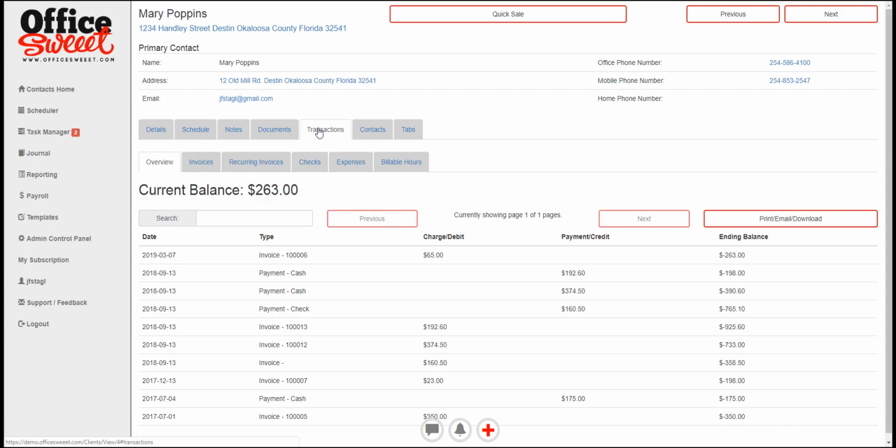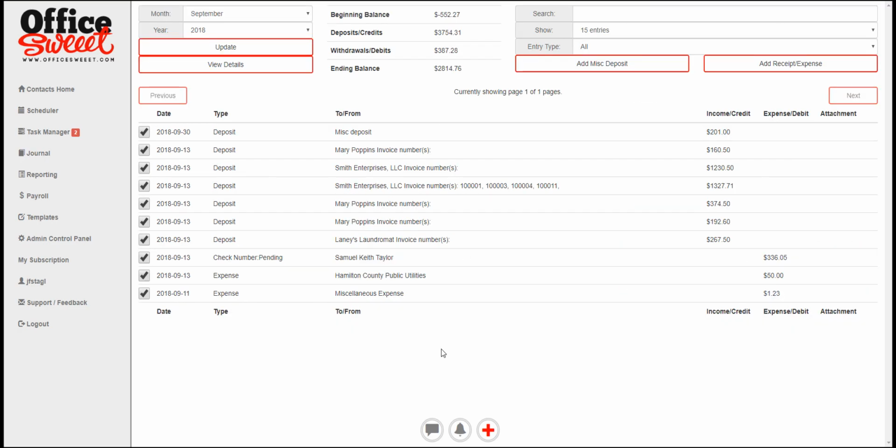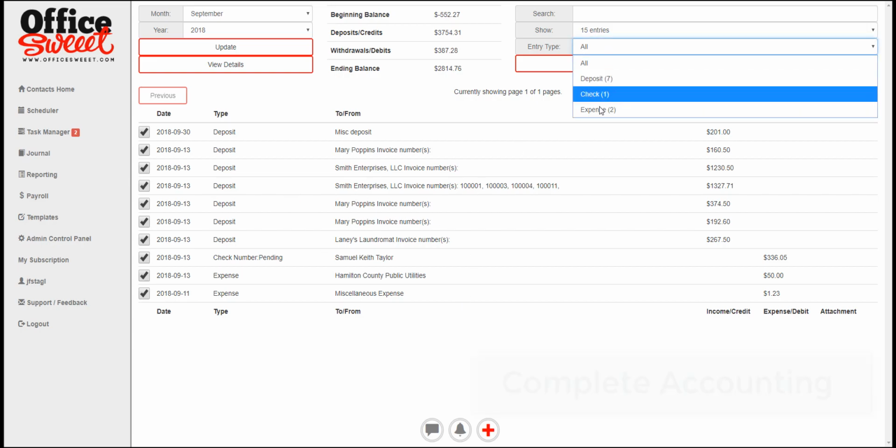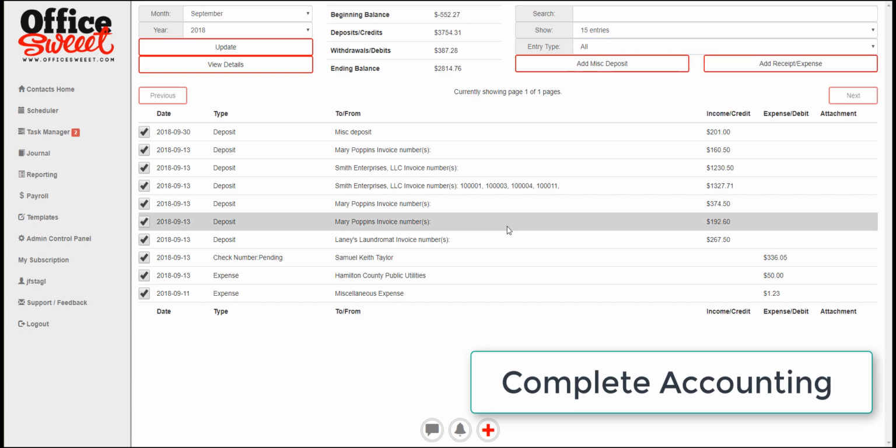What's different is now there will be transactions, and we'll see that there will be invoices here. Anytime there's a transaction, that information automatically flows into what we call a journal here. This is where all of the transactions, that is all your expenses and all your income, are recorded. And it's very convenient because you can actually see how many deposits and expenses you have. You see your beginning balance, your ending balance, and you have full control of all these things here.